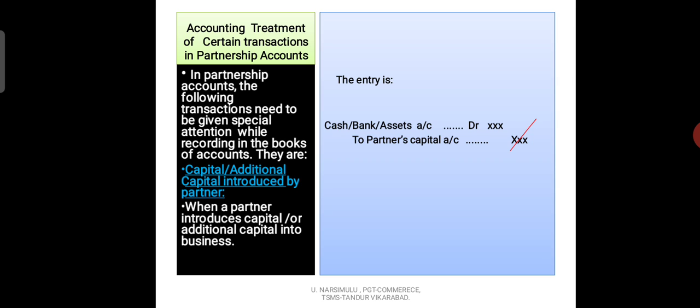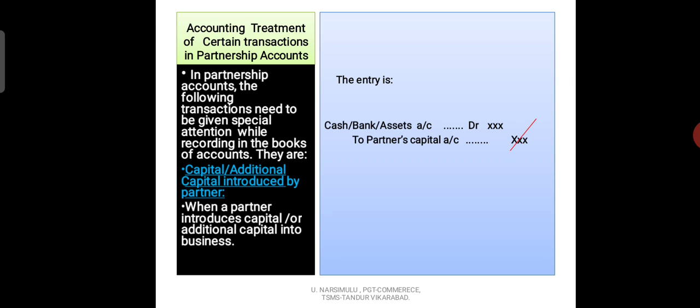Just here you take A's capital; for A's capital we are going to write the entry. Just imagine in your mind: cash account debit to A's capital account. Why have we written this entry? Because A gave 1 lakh rupee to the partnership firm as his share of capital. So what are we writing here? Cash account debit to partner's capital account.